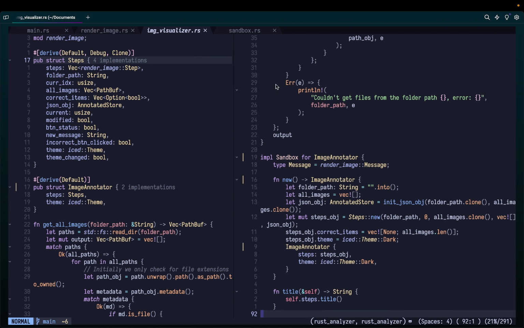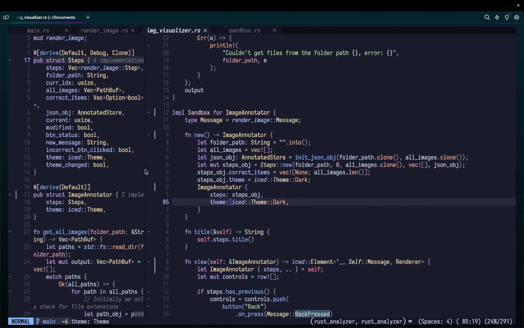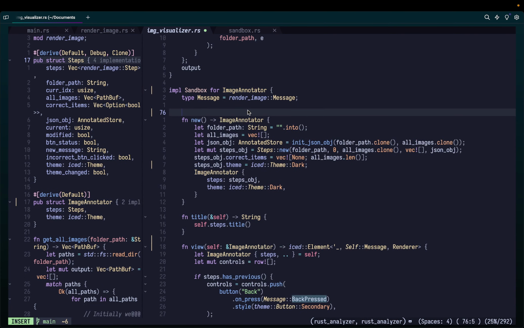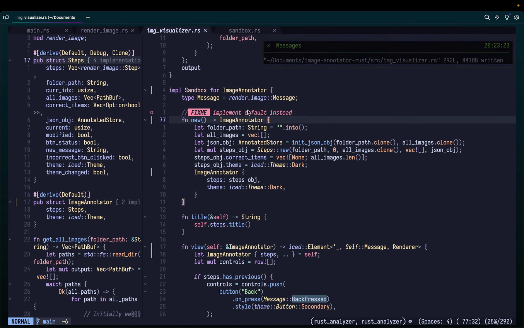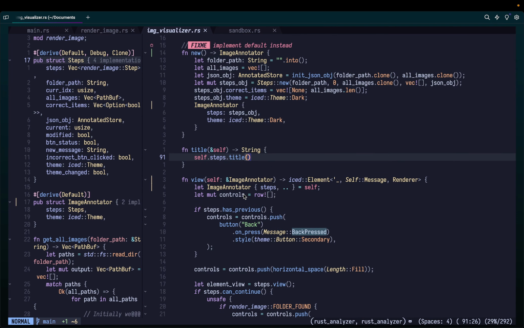So new, let's not look at new. It's just initializing another image annotator with whatever defaults we have. We could have just used the default and implemented that as well, which is fine. Let's just add a comment, fix me: implement default instead. Okay, let's just do that. And title is so steps or title. Okay, we'll look at it again.